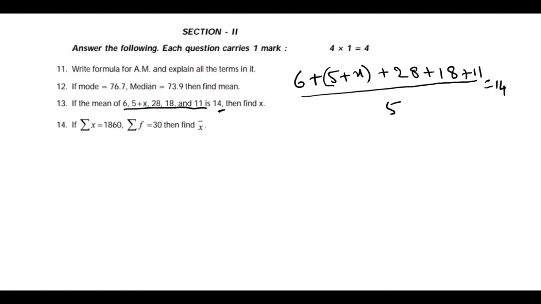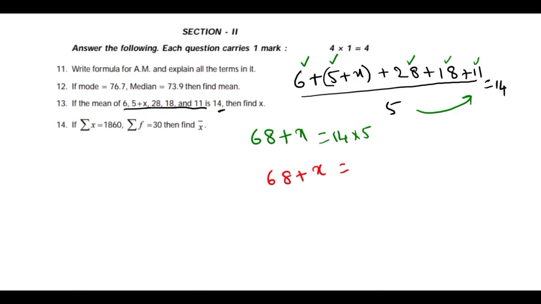The x value, right? Then you can add these: 6 plus 5 is 11, 11 plus 28 is 39, 39 plus 11 is 50, and plus 18 is 68, plus x. Multiply both sides by 5: 68 plus x is equal to 14 into 5, which is 70. x is equal to 70 minus 68, so x is equal to 2. So 2 is the answer for this question.